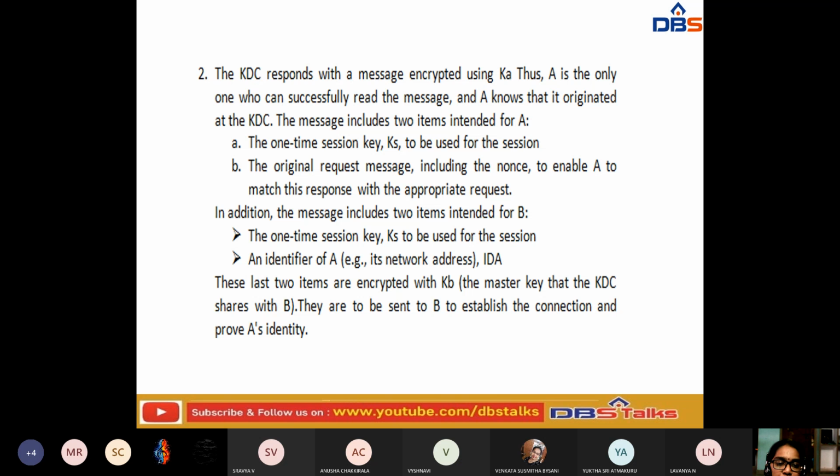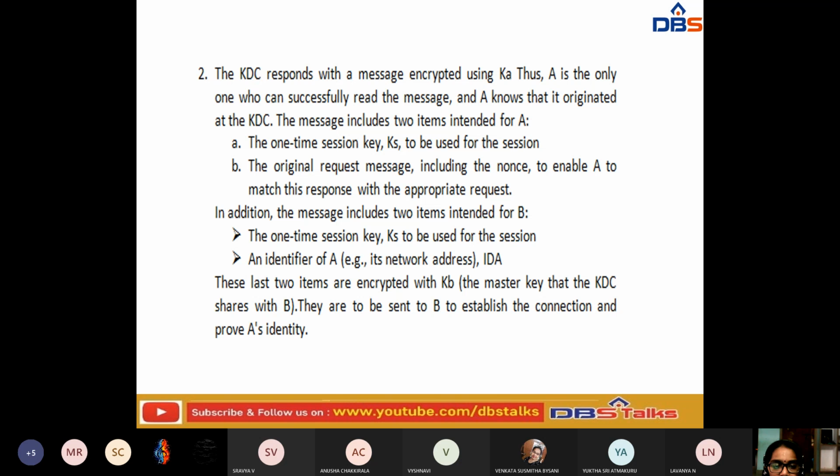So A is the only one who can send the message and read the message, and A knows that it originated at the key distribution center. The message includes the one-time session key and a nonce, which is going to enable A to match this response with the appropriate request.